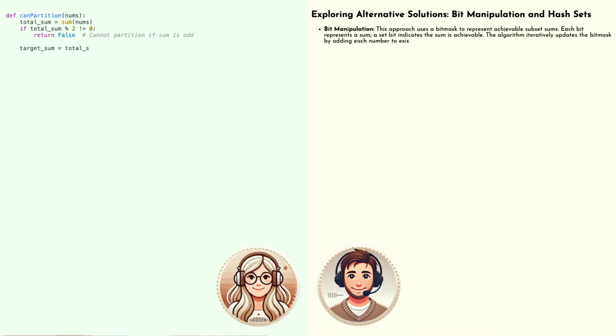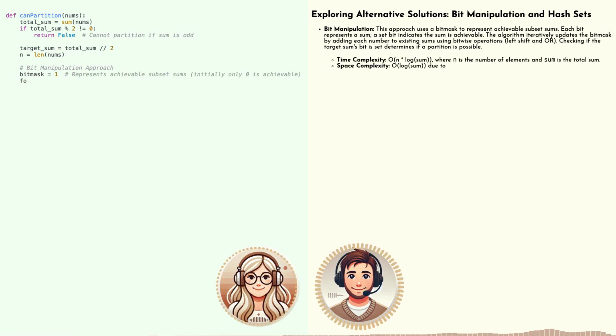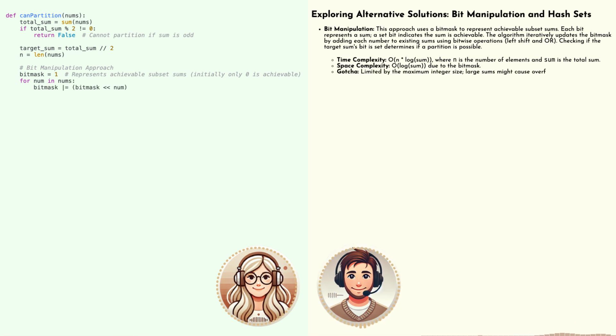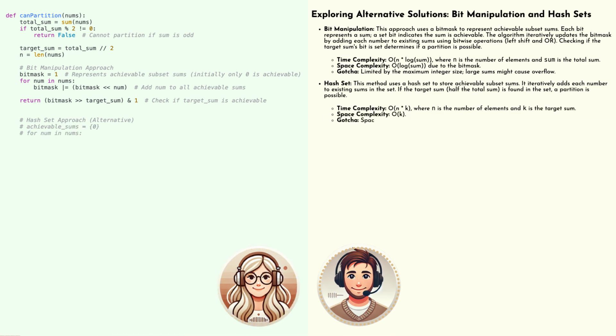But we're not done yet. Remember, there were a couple of other approaches we mentioned earlier, bit manipulation and hash sets. Oh, right. We've only explored one path up the mountain. What other routes can we take? Let's delve into these alternative solutions and see how they compare to our dynamic programming approach. Each one offers a different perspective on the same problem.